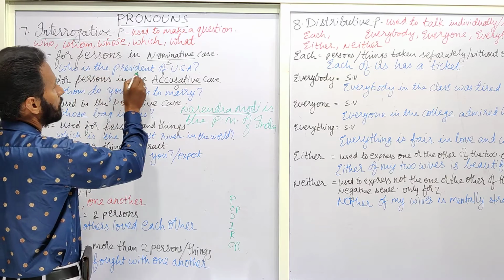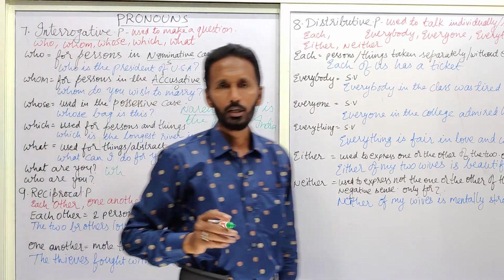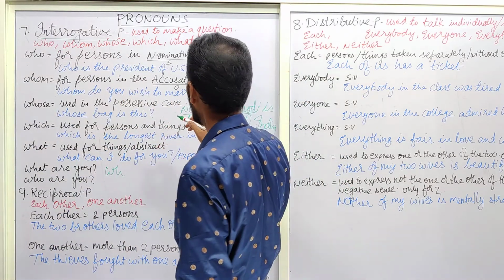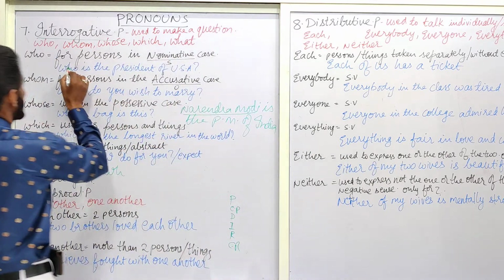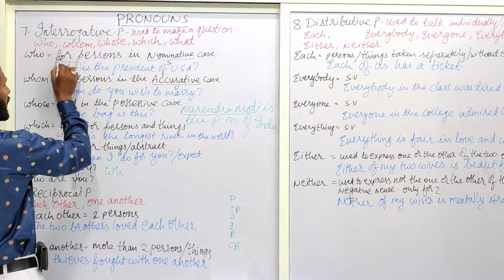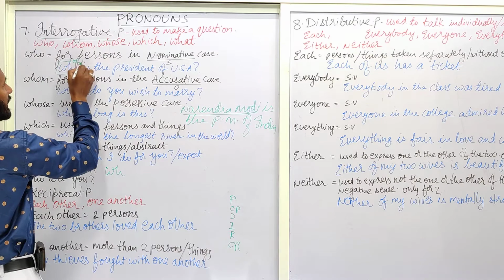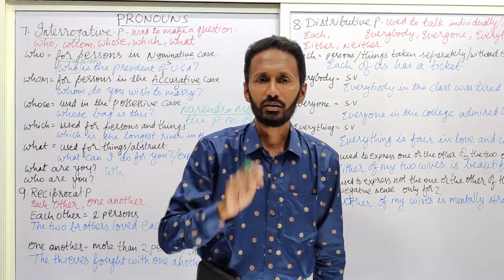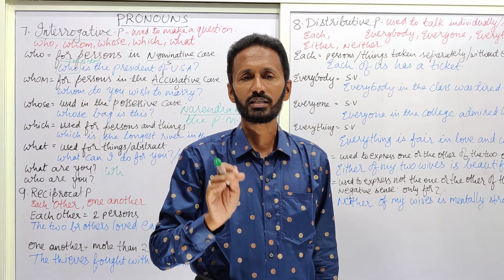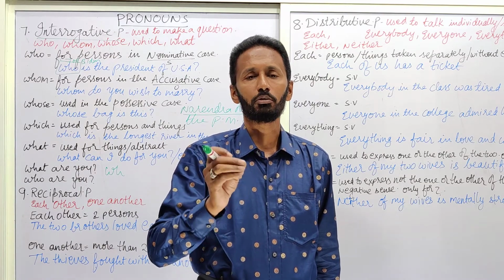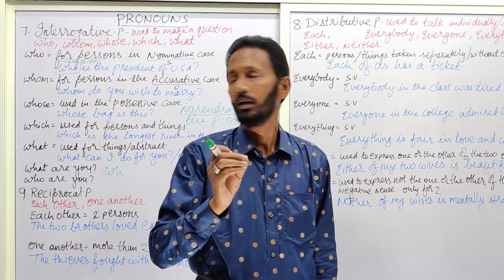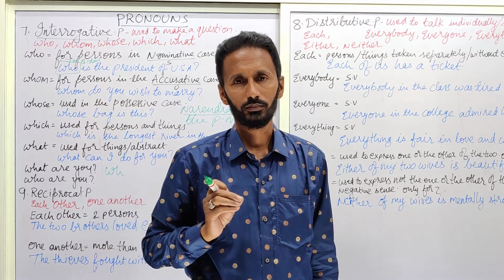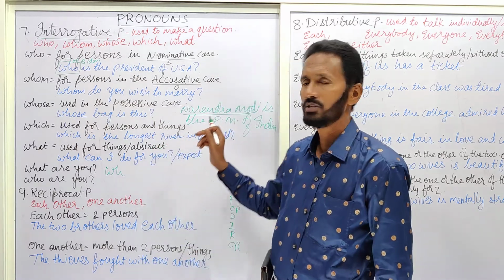Who is the President of USA? Joe Biden. Instead of who, if we write Joe Biden is the President of USA, that is enough. We got the answer when we posed the question with the interrogative pronoun who. In the same manner, who is the Prime Minister of India?